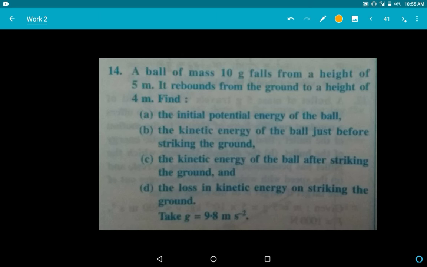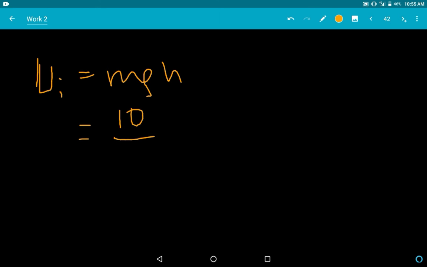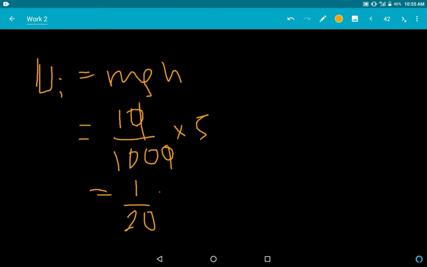Let's do one more last sum. So let's see this question. A ball of mass is dropped from a height and rebounds. What is the initial potential energy? It is kept at a height of 5 meters. So initial potential energy, U initial, is nothing but mgh. So mg is 100 by 1000 because it's 10 gram, into the height, 5 meters. This is 1 by 20 joules.